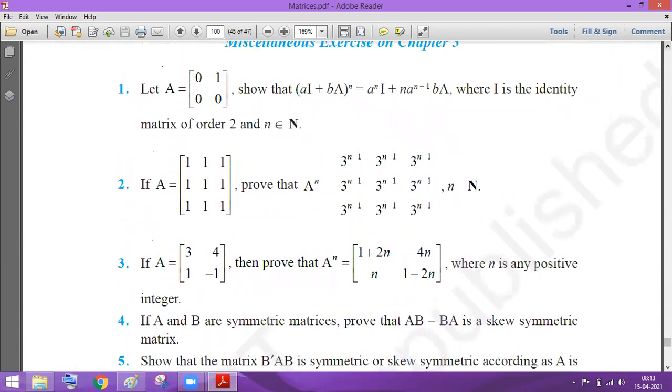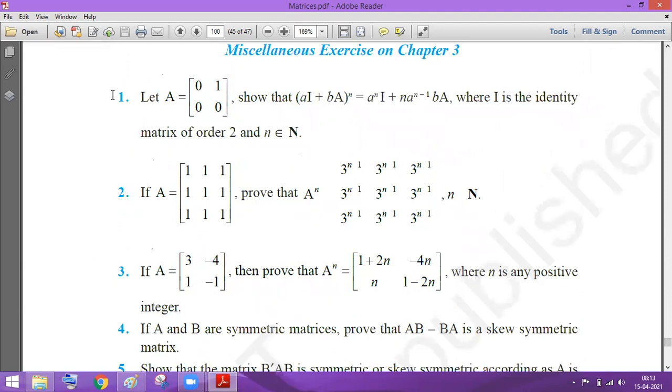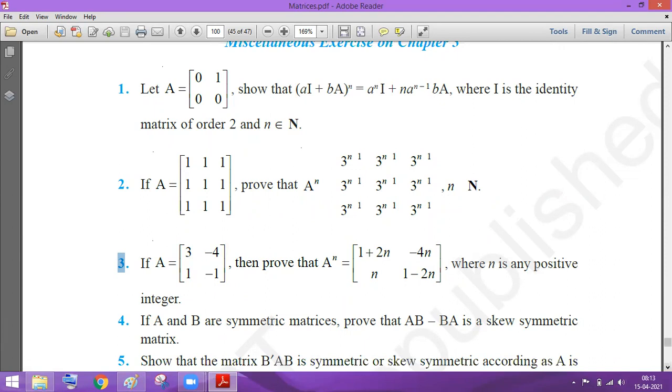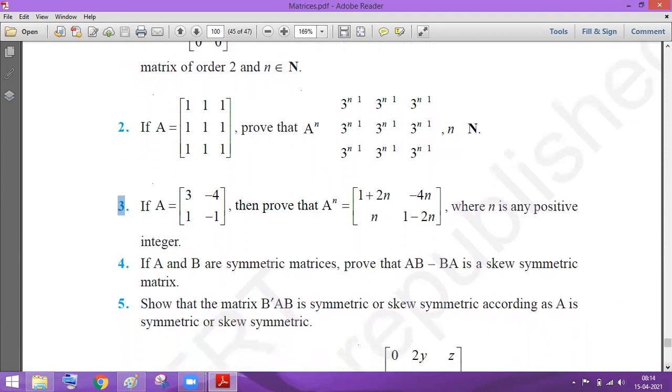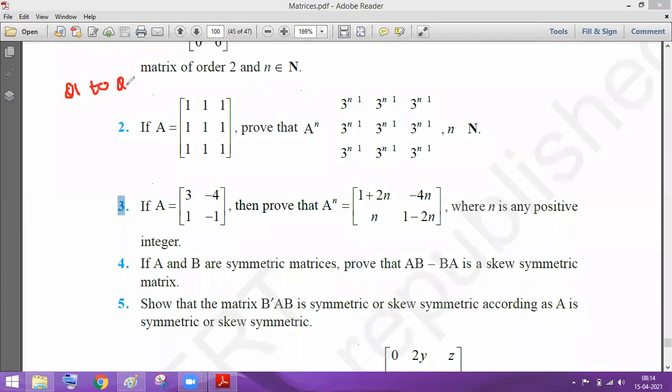Okay. So what we have here, the first, second, third question is totally based on the PMI concept, the principle of mathematical induction. Okay. तो वो हमें करना है. But before that, these are the lengthy questions. So listen, first write down the homework, guys. The first 5 questions, question 1 to question 5 for the miscellaneous, you have to try at your home. Clear with this? And in the next lecture you have to ask questions from these five questions.